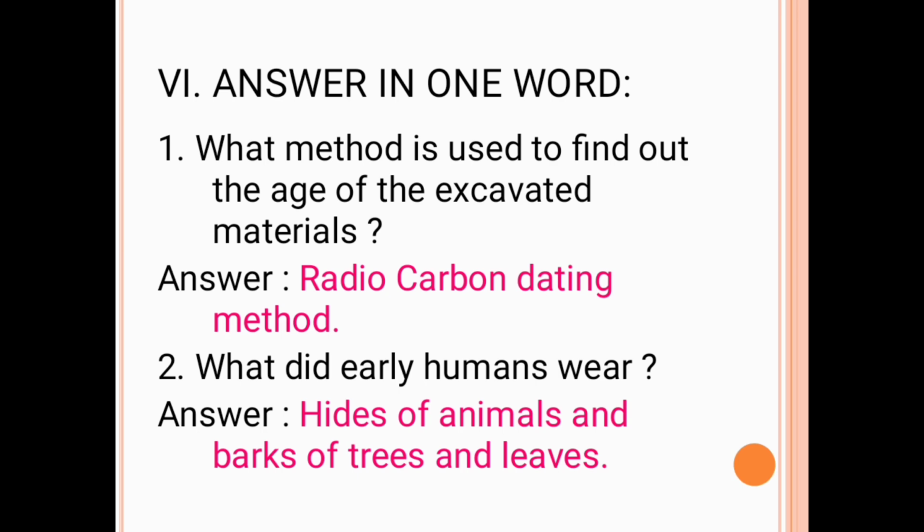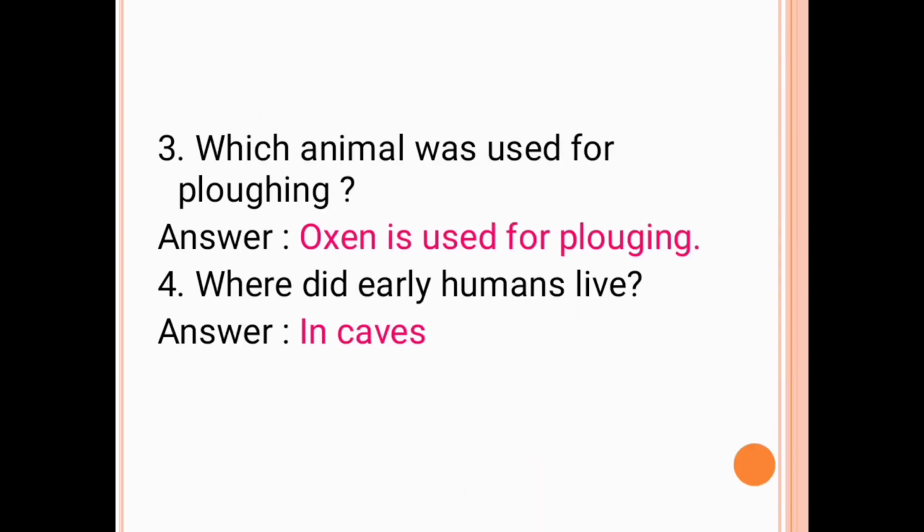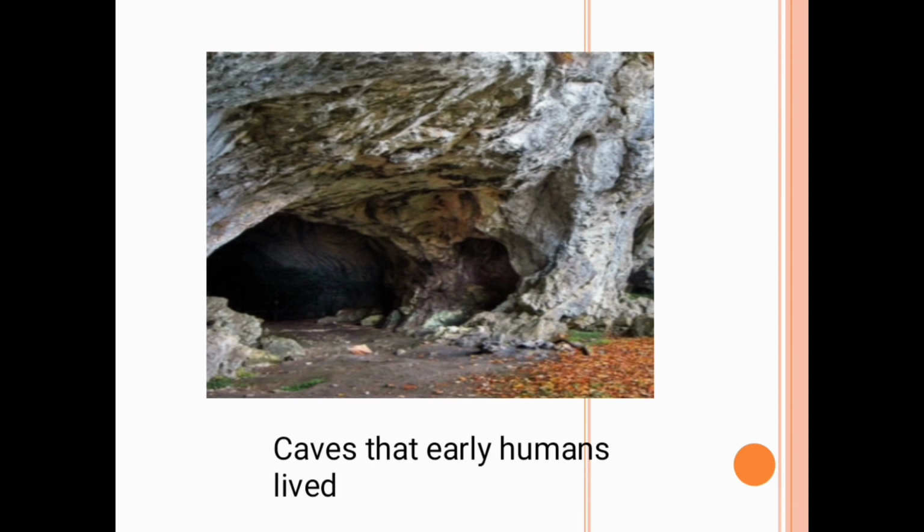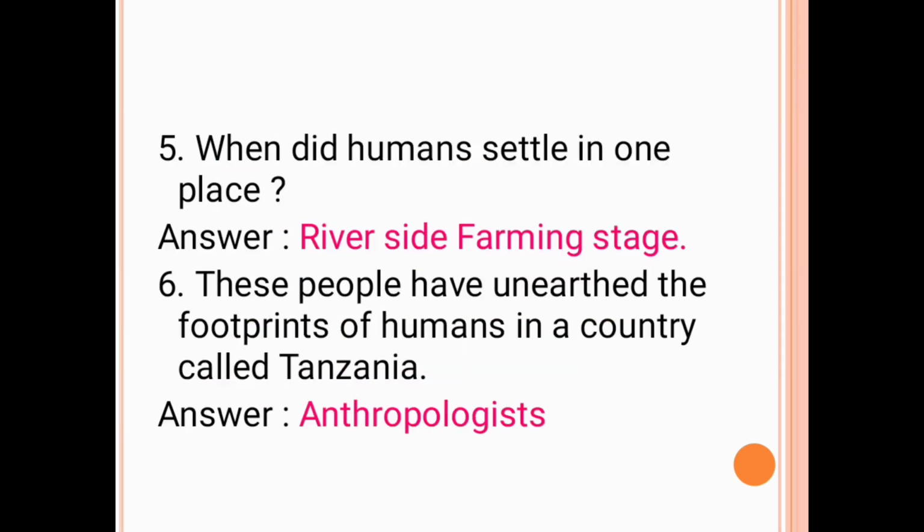The next question is which animal was used for plowing? The answer is oxen. The next question is where did early humans live? The answer is in caves. This is an image of caves where early humans lived. The next question is when did humans settle in one place? The answer is riverside farming stage.